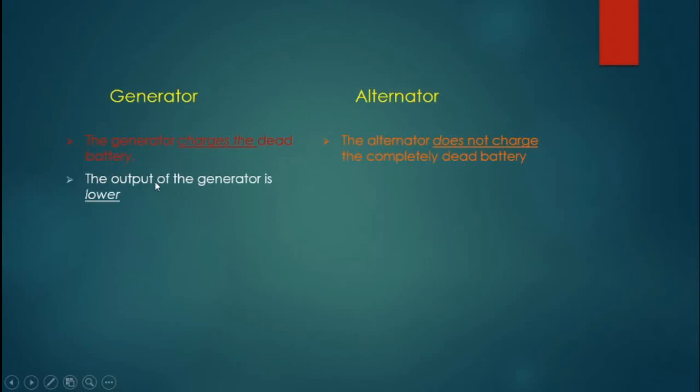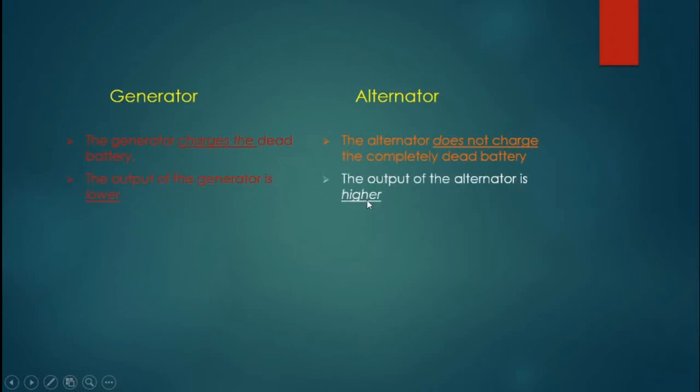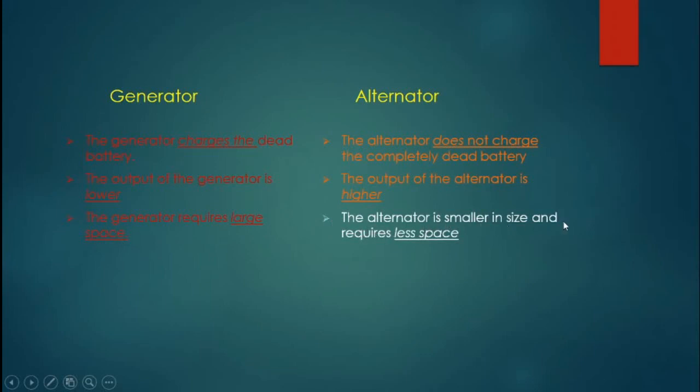Number 6, the output of the generator is lower, whereas the output of the alternator is higher. Number 7, the generator requires large space, whereas the alternator is smaller in size and requires less space.